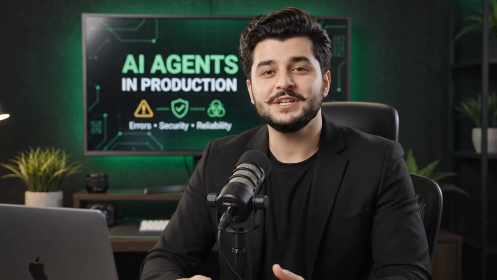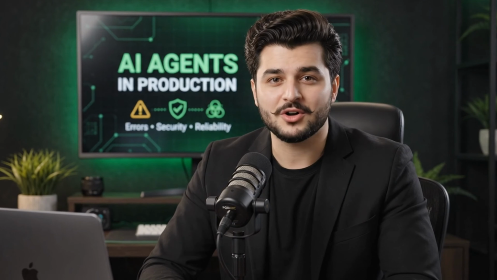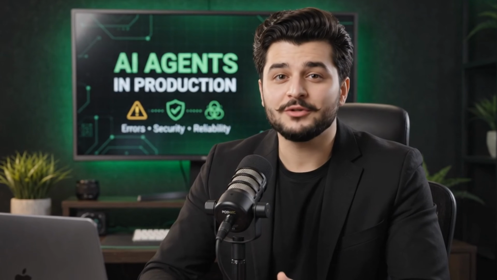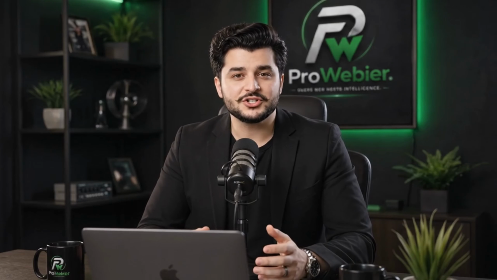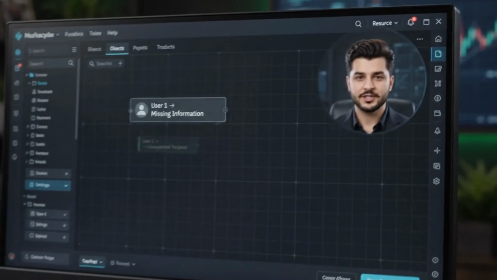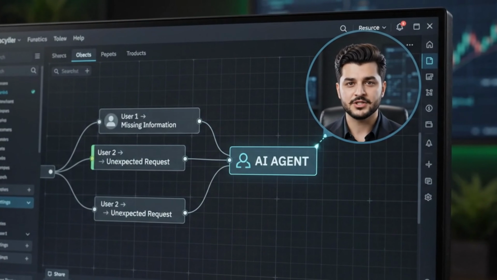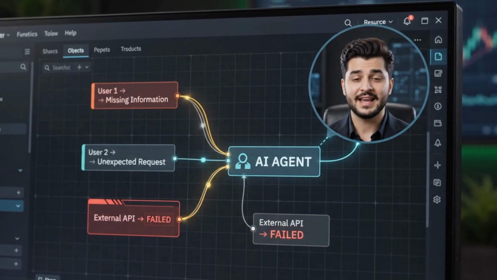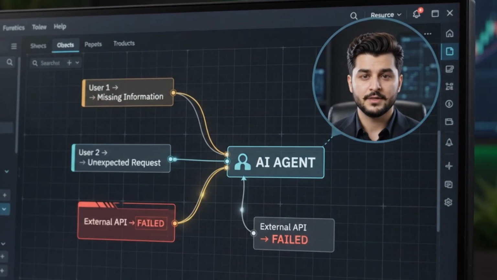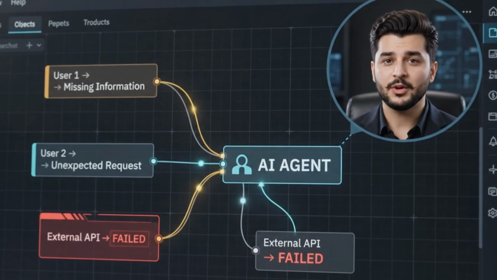In this video, we'll see why AI agents that look good in demos often fail in production, and how developers make them reliable. A demo agent usually works with clean, predictable data and a small set of actions. Production is different, and unexpected situations constantly break assumptions. In production, users provide incomplete information, unexpected requests appear, and APIs can fail without warning. A reliable agent must handle these situations safely.